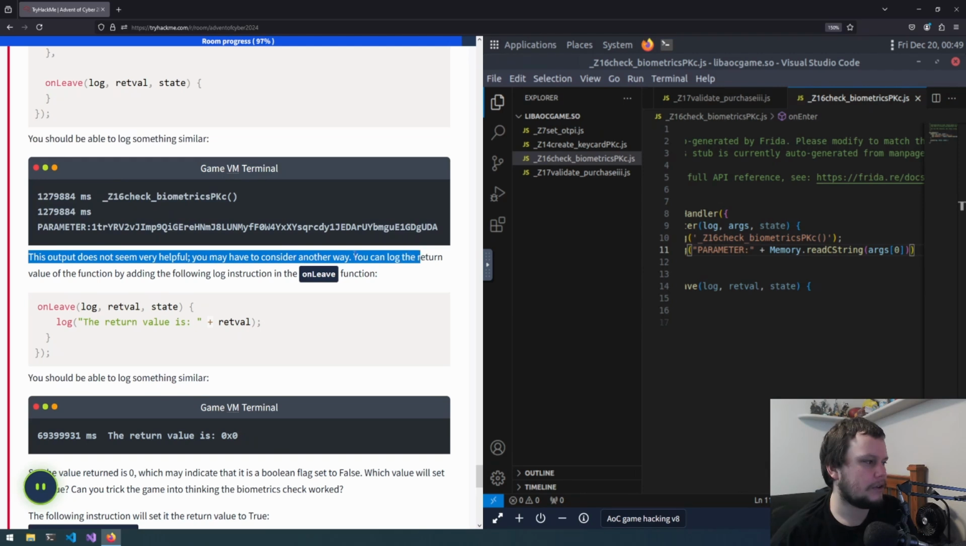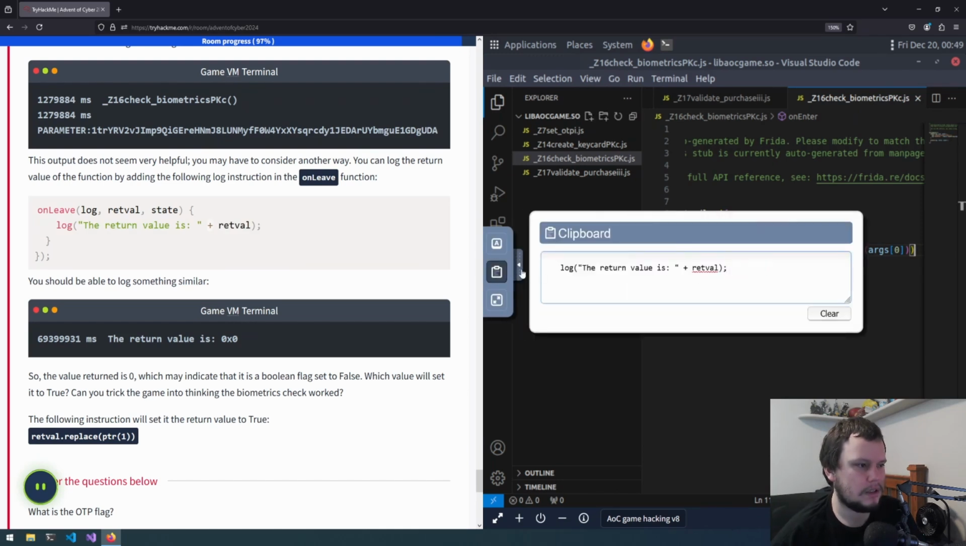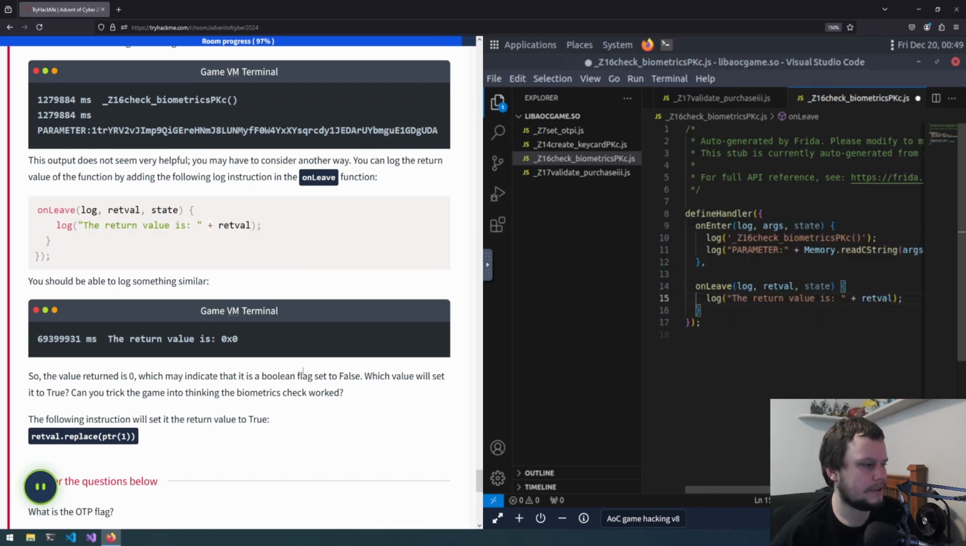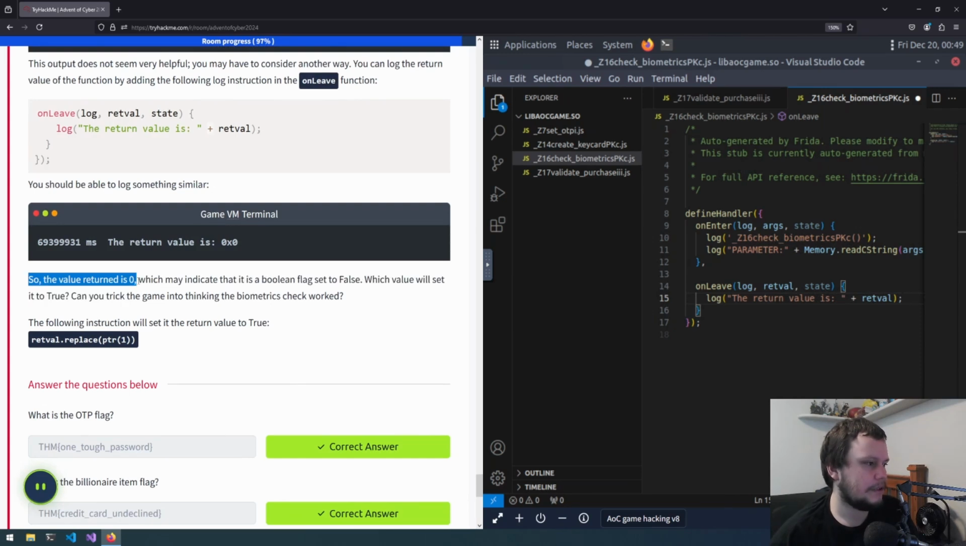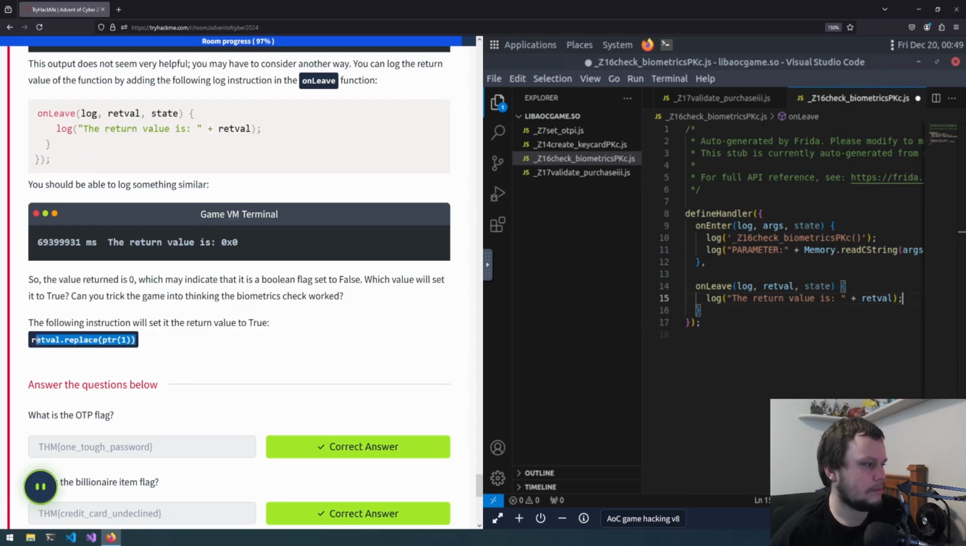You can log the return value of the function by adding the following log instruction in the onLeave function. So we could just copy that, paste that in, and we're specifying what we're returning. So the value returned would be 0, which may indicate that it is a boolean flag set to false, which value will set it to true. Can you trick the game into thinking the biometrics check worked? So yep, changing it to 1 would make it true.